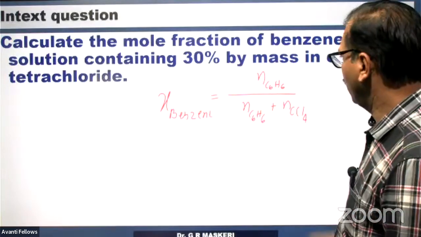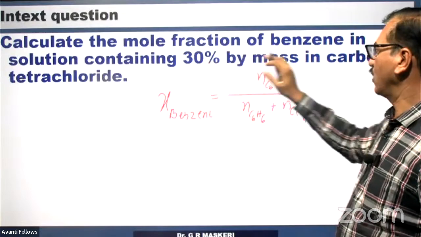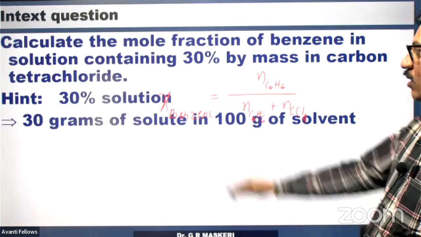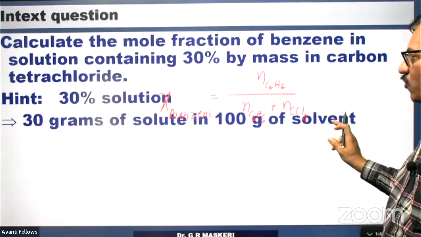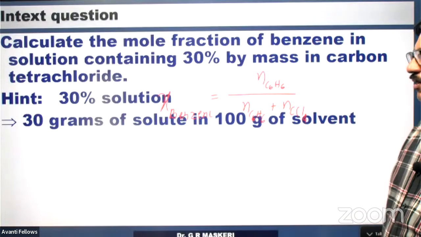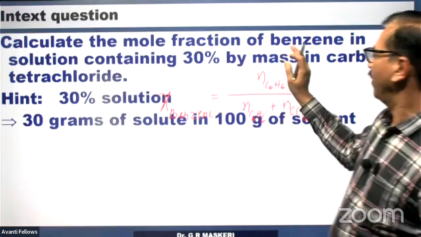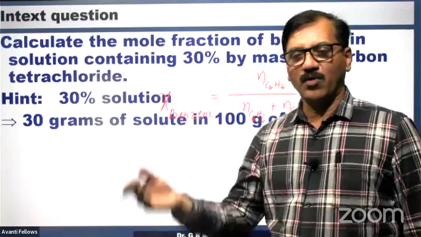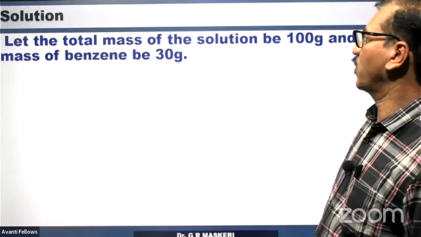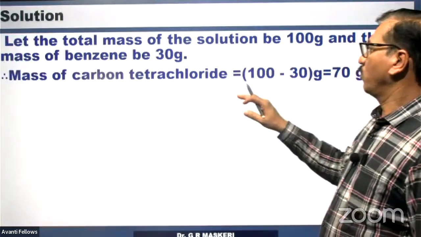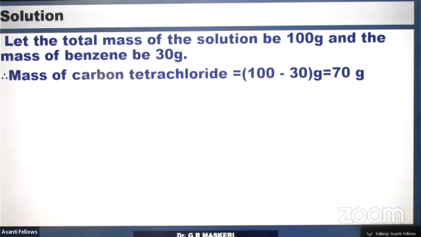Again, you should know the number of moles of each. What does 30% by mass mean? It means 30 gram of solute in 100 gram of solution. The solute here is benzene. To convert to moles of benzene, divide 30 by its molar mass. The total mass of solution is 100 and the mass of benzene is 30, so the mass of carbon tetrachloride is 70.